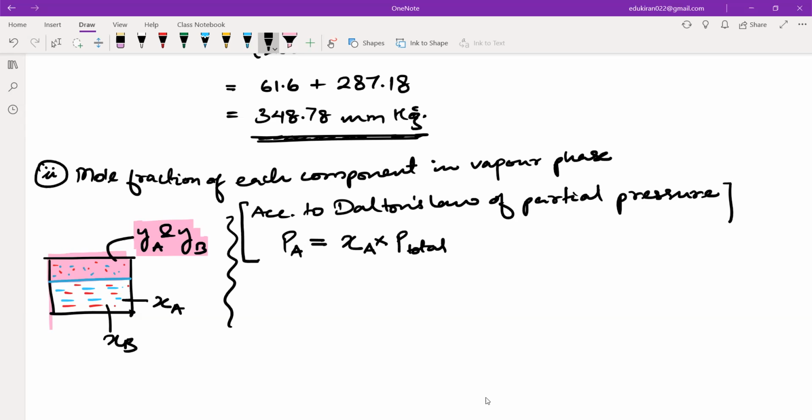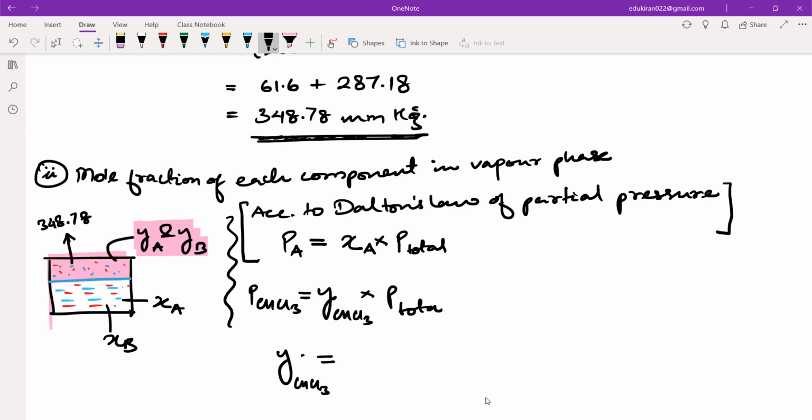This is Dalton's law. So we will use Dalton's law and calculate the pressure of CHCl3, which is equal to the mole fraction, what do we take here? YA. Okay, YA means Y of CHCl3, into the P total. The P total that came here, how much did it come? Our P total was 348.78. From here we can calculate Y of CHCl3, which is equal to the pressure of CHCl3 divided by the total pressure.